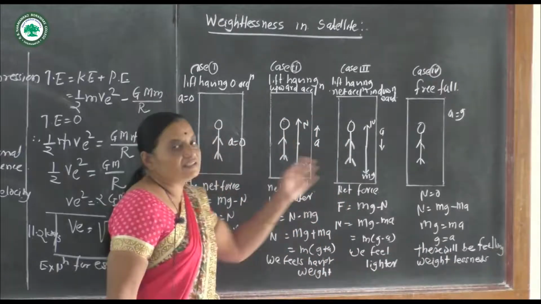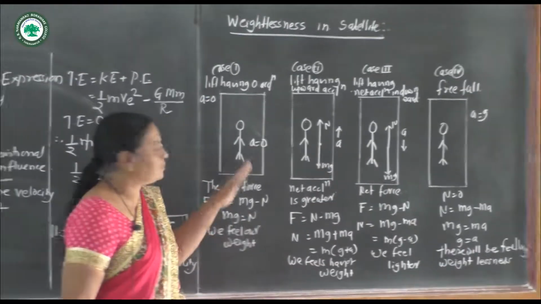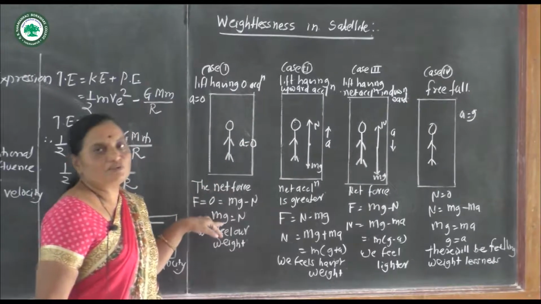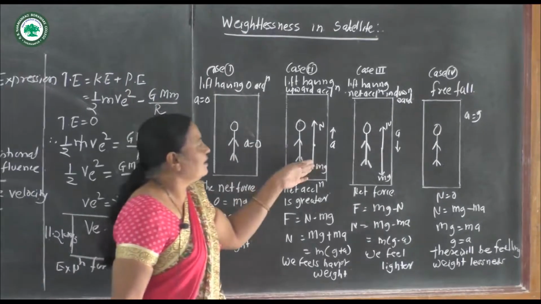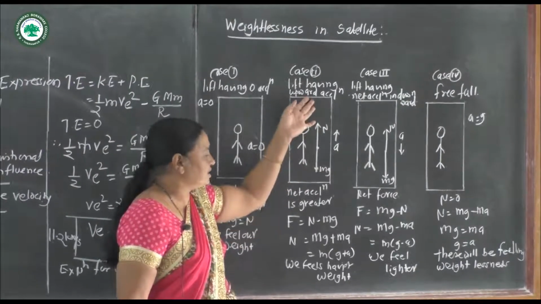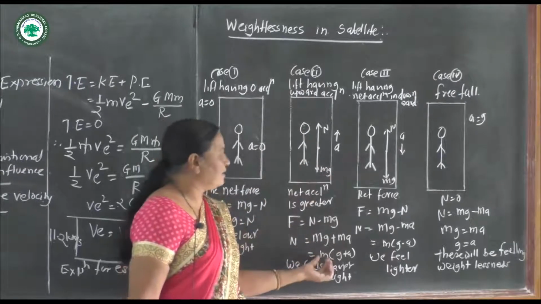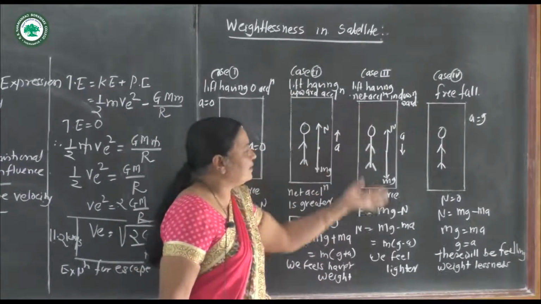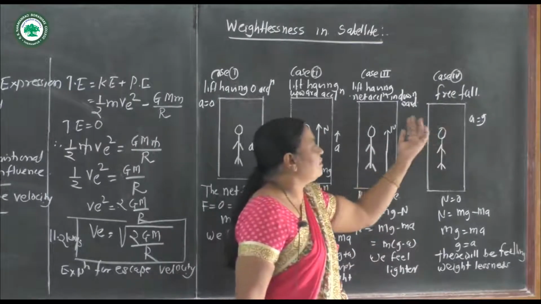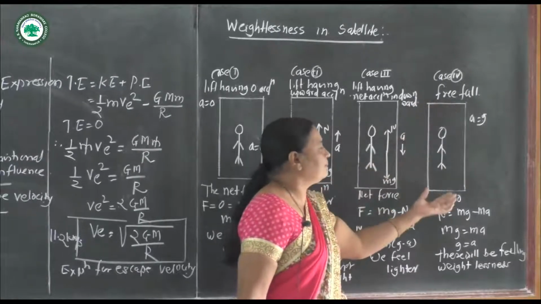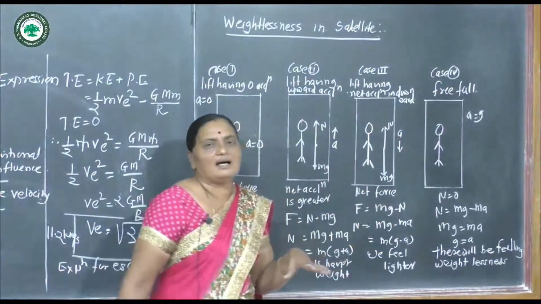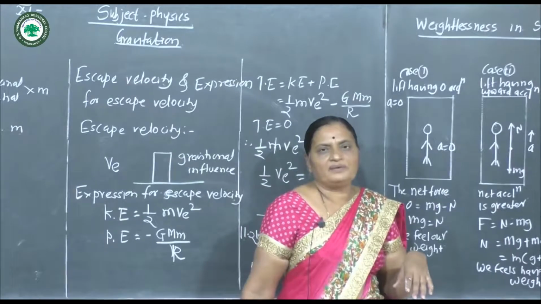See these cases. Here the acceleration is 0, there is a feeling of weight, that is, normal reaction is equal to weight. If the lift is accelerating in the upward direction, the person has a heavier weight. If the lift is accelerating in the downward direction, the person has a lighter weight, and if there is free fall, the person feels weightlessness. Such things are considered in the case of